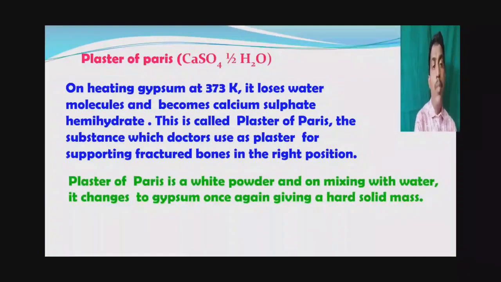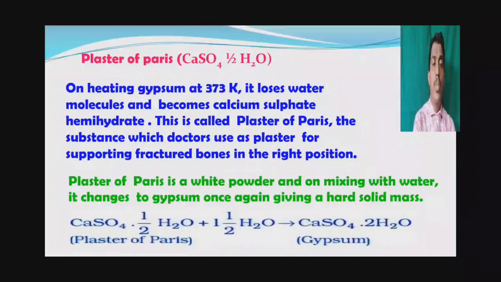Plaster of Paris is a white powder, and on mixing with water it changes to gypsum, once again giving a hard solid mass. Gypsum is a hard solid mass. When plaster of Paris reacts with water, it forms gypsum. Here CaSO4·½H2O is the plaster of Paris. When it reacts with 1.5 moles of water, it forms gypsum. Gypsum chemical formula is CaSO4·2H2O.